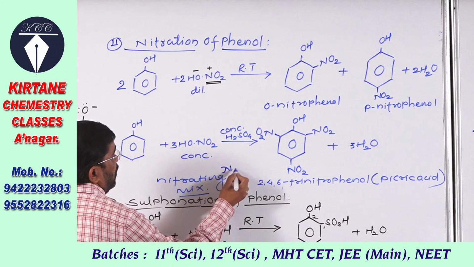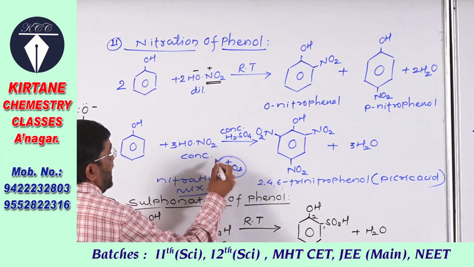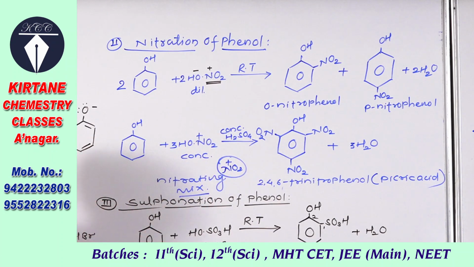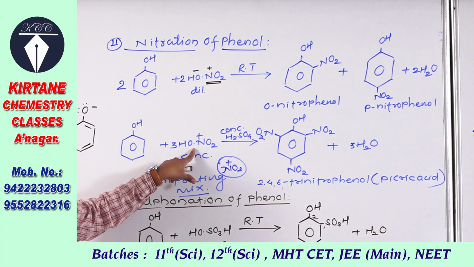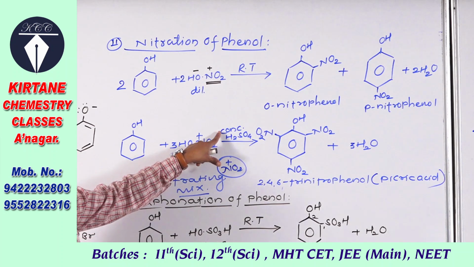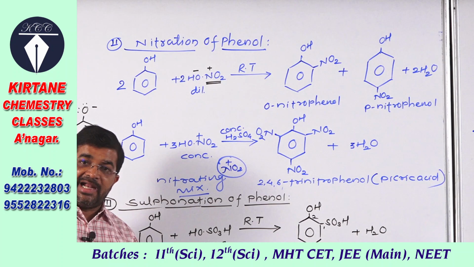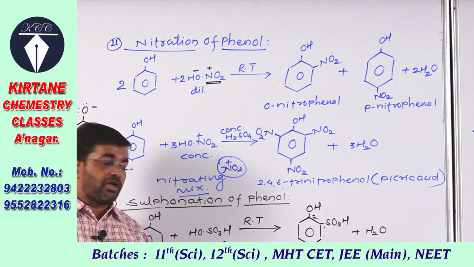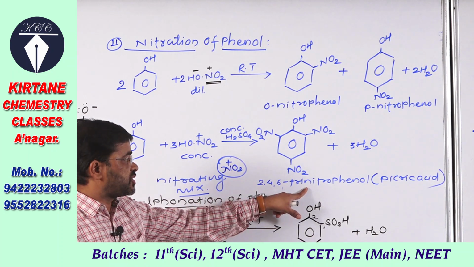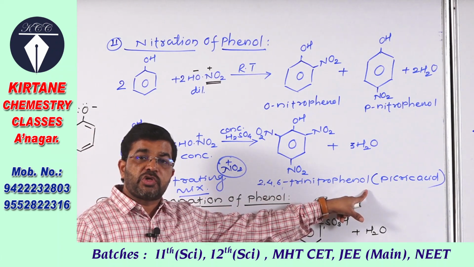These NO2 plus ions are actually formed due to the use of concentrated H2SO4, meaning it creates the electrophile from the concentrated nitric acid. So when phenol is treated with concentrated nitric acid in the presence of concentrated sulfuric acid, you will observe that a yellow precipitate of 2,4,6-trinitrophenol is obtained.